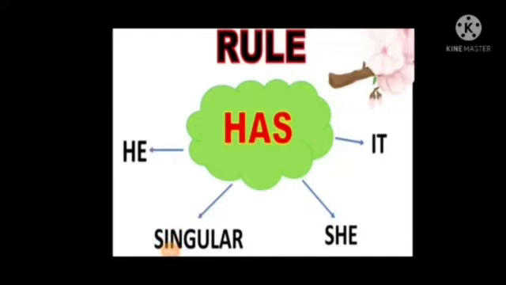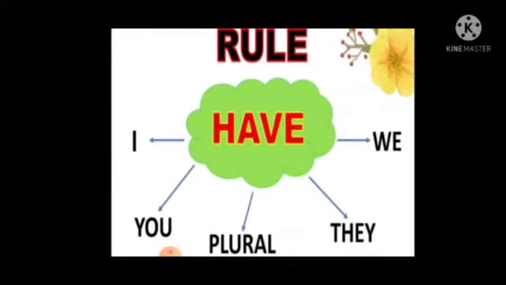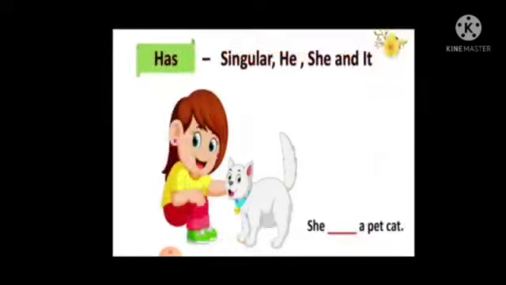Okay children, what are the rules for using has? When to use has? We use has with he, it, she or singular. Okay. And when to use have? We use have with I, you, plural, they, we. Okay. For example, when to use has? We use has with singular, he, she, it.